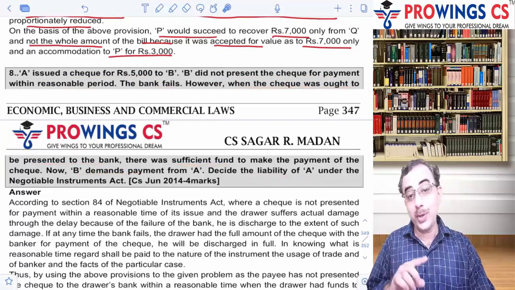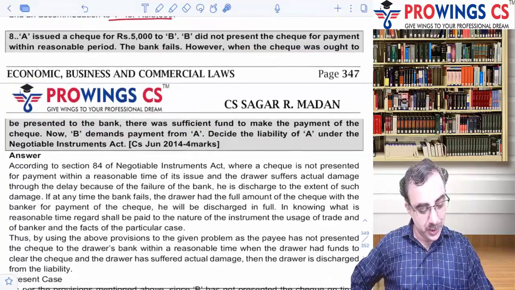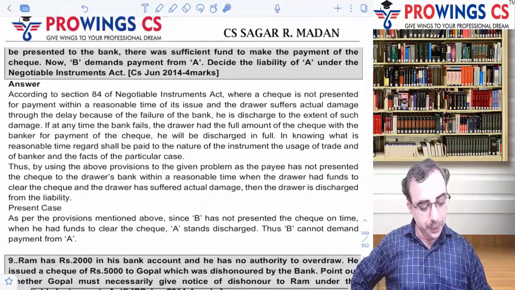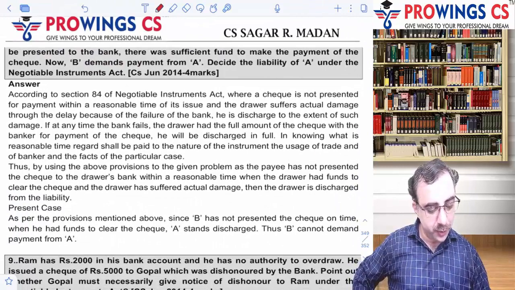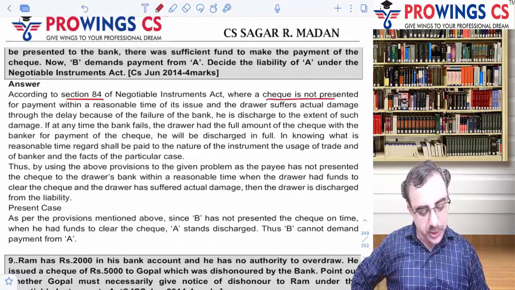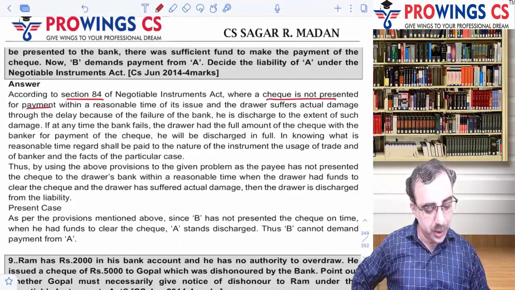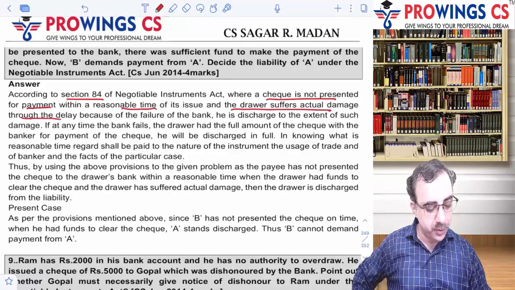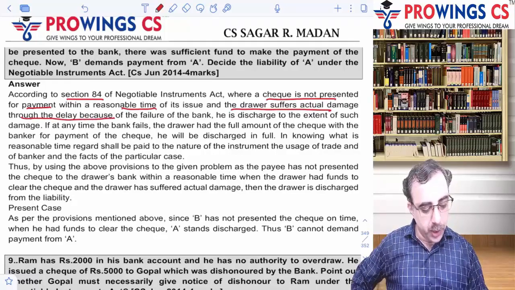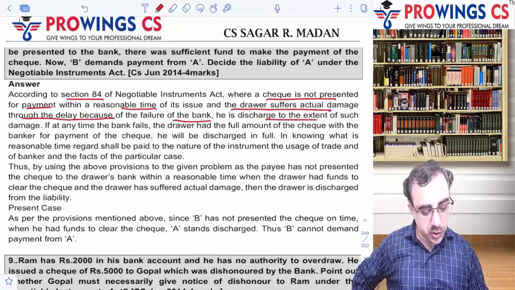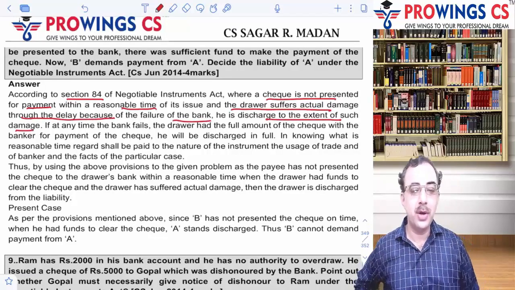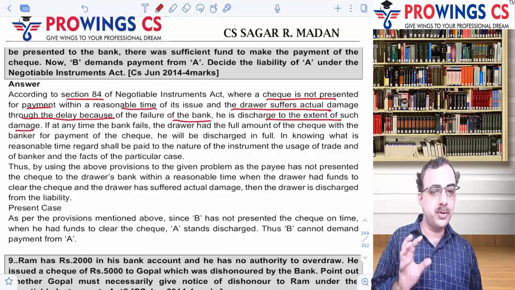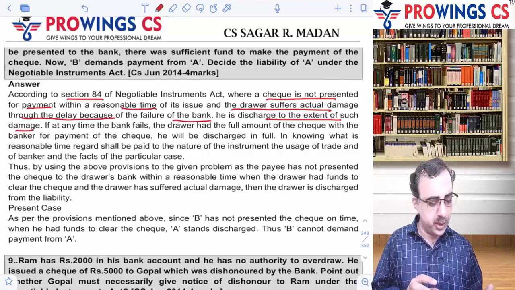It is a similar question जो अभी हमने ऊपर समझा था. See, similar questions do repeat. तो यहाँ पे आप वही section 84 discuss कर रहे हो that when a check is not presented for payment within a reasonable time of the issue and the drawer suffers actual damage due to the delay because of the failure of the bank, he is discharged to the extent of the damage. Okay. तो अगर बैंक की तरफ से डिले है तो he is discharged to the extent of the damages.